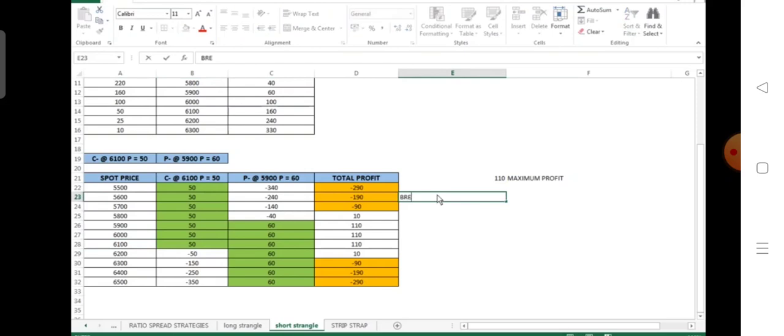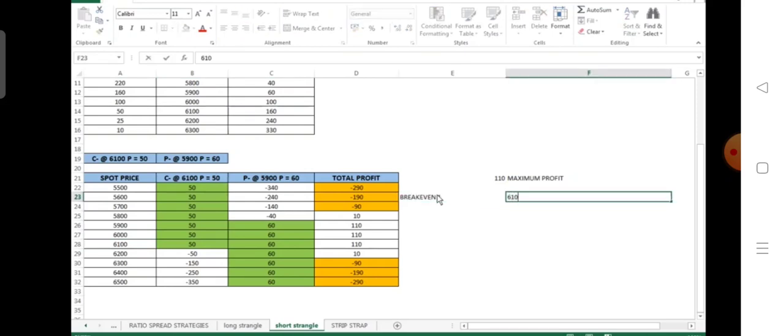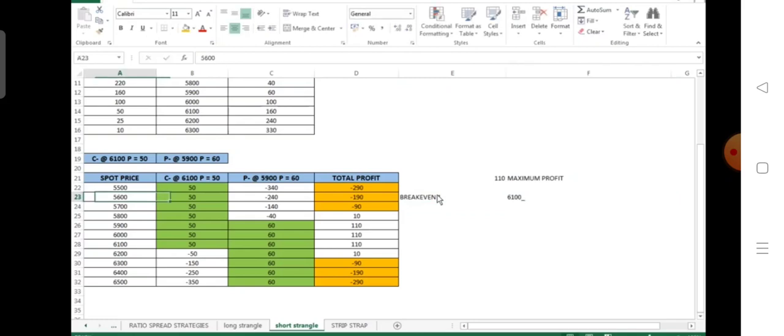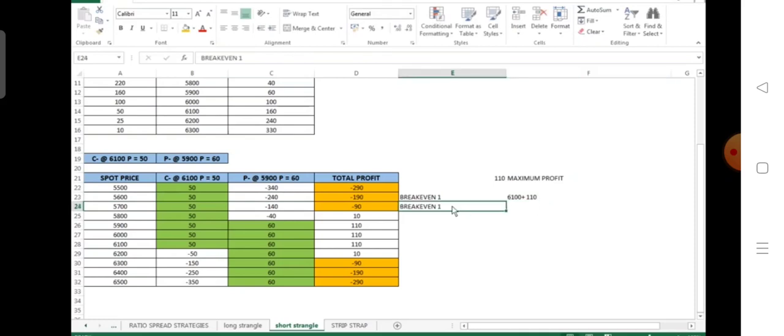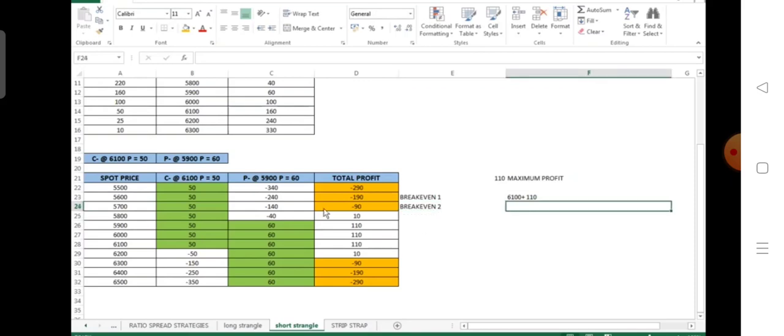So if we calculate, break even point number 1 will be 6100 plus 110, which gives us a total of 6210, and break even number 2, the second break even point from the strategy, will be 5900 minus 110, because when the prices start going below 5900, the put option gets exercised.